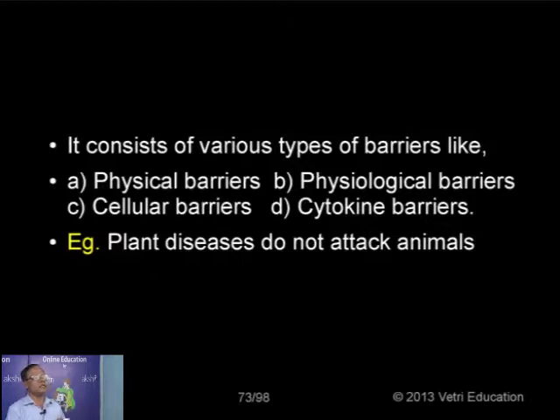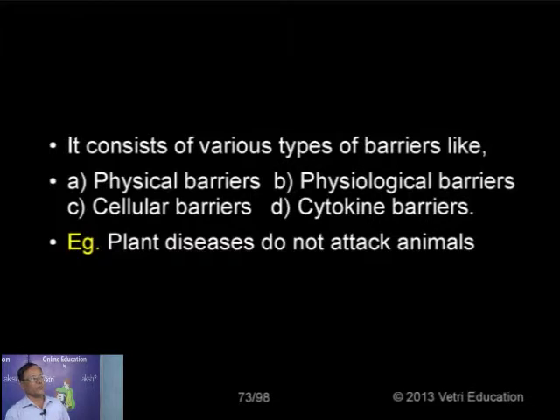These are all intercellular messenger molecules, interleukin 1, 2, etc. There are certain chemicals that have the ability of transferring messages from one cell to another cell in order to protect the cells, giving caution to the cells that you are going to be attacked. So these are all chemical alarm signals, for example, histamine, serotonin. These are all cytokine barriers, chemicals released by the cells acting as intercellular messenger molecules.